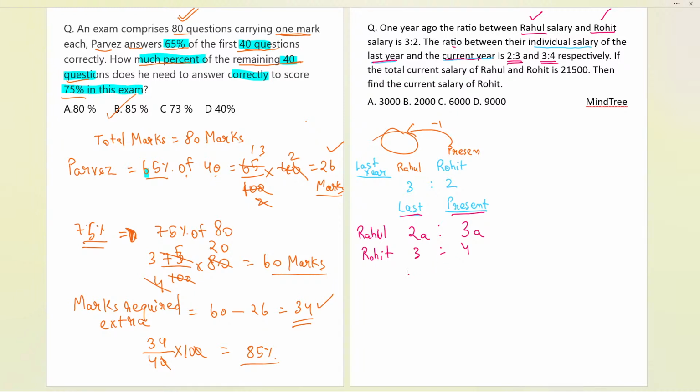Further, for this one also we can take a common factor. Let us take the next number as b, because Rohit is having a different ratio now. So let us take b for that. Now if I talk about the ratio of earlier, let us take it as x. Acha, let me tell you one thing, here if you notice, let me show you.